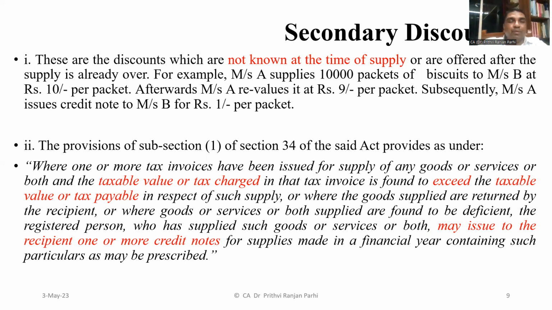The circular gives an example where, for some reason, the tax charged or taxable value is found to exceed the taxable value or tax payable. Then the dealer may issue a credit note in that kind of situation. Suppose you are supposed to charge 9 rupees per piece, but you have charged 10 rupees. Or you charged 10 rupees, and later thought the price should be 9 rupees. So how to adjust that 1 rupee? You can issue a credit note, right?